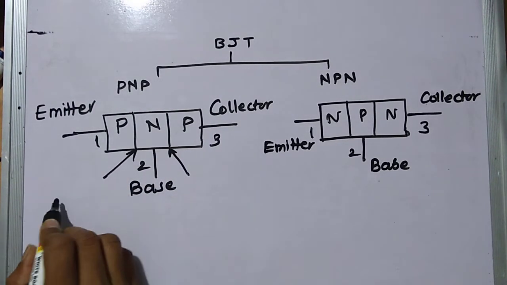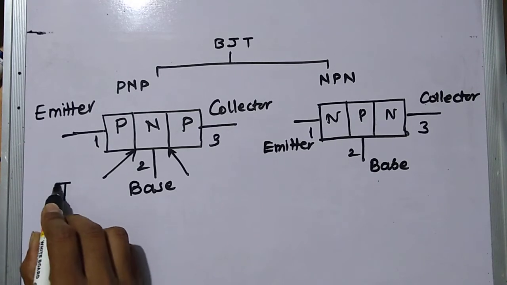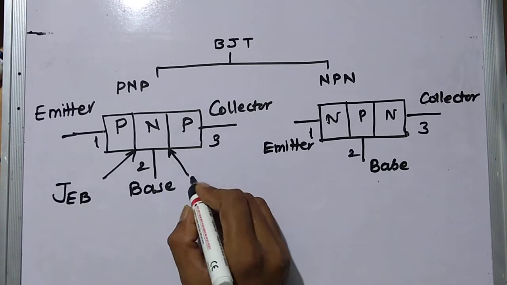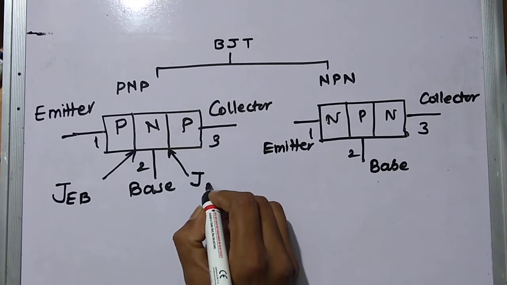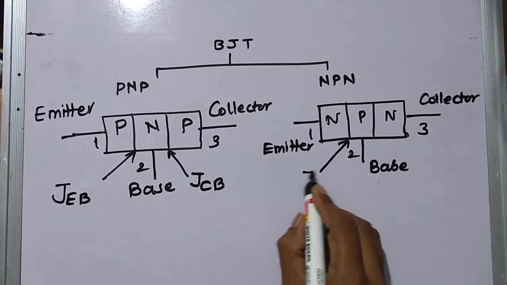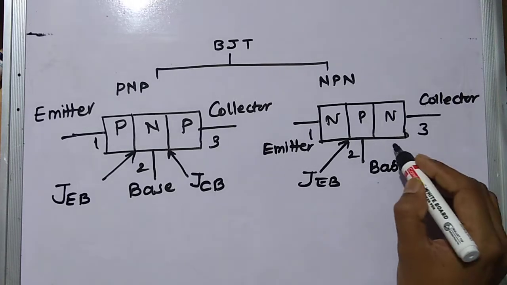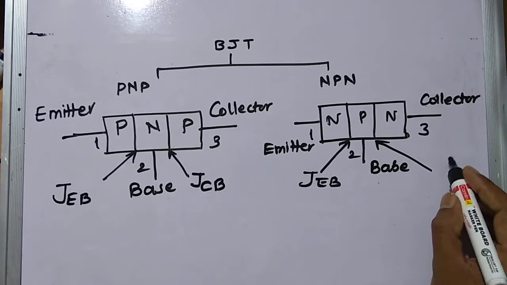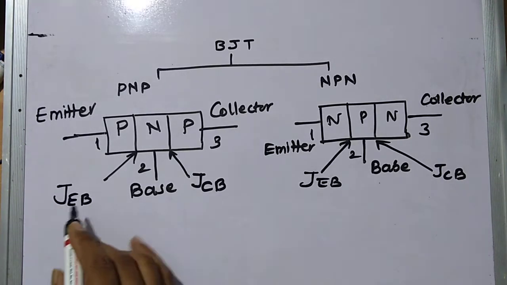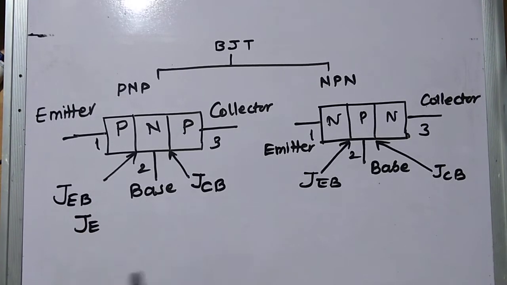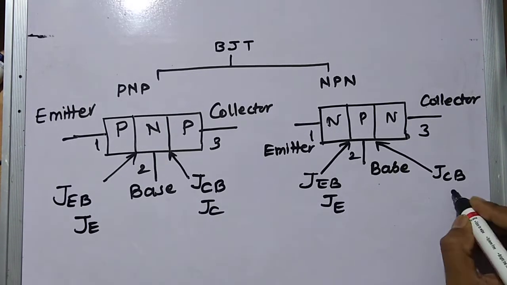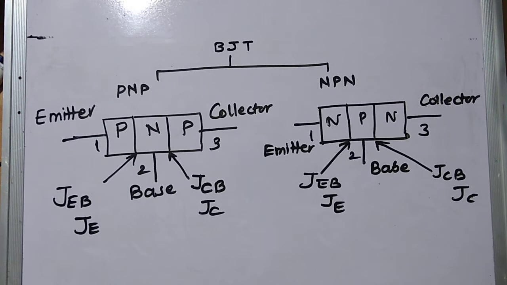So this junction will be represented as the junction emitter to base. This junction is the junction collector to base. In the same manner, this is the emitter to base junction and this junction is called the collector to base junction. We can also simply call this the emitter junction and this the collector junction.